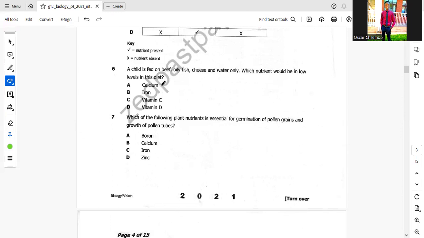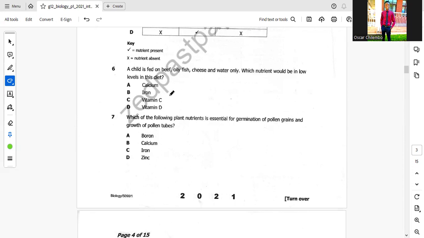Of course, calcium is there because of, we can say beef. Then iron is there in red meat like beef. Then vitamin D, of course, is there.